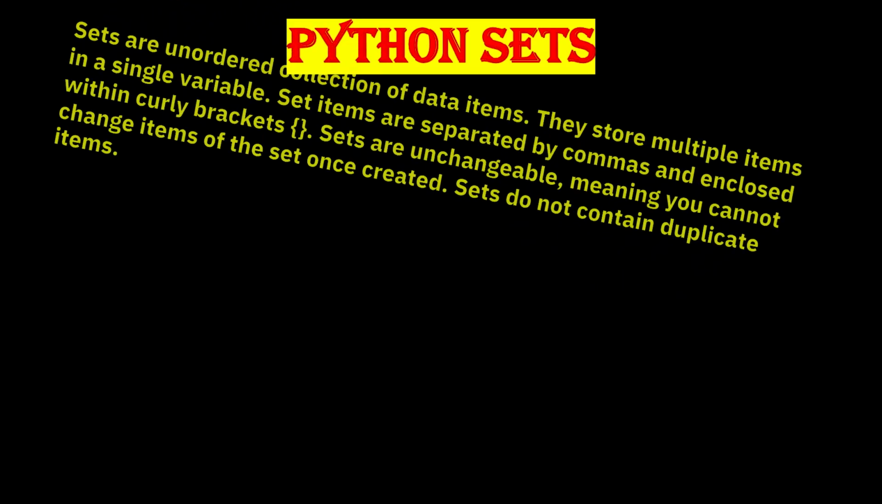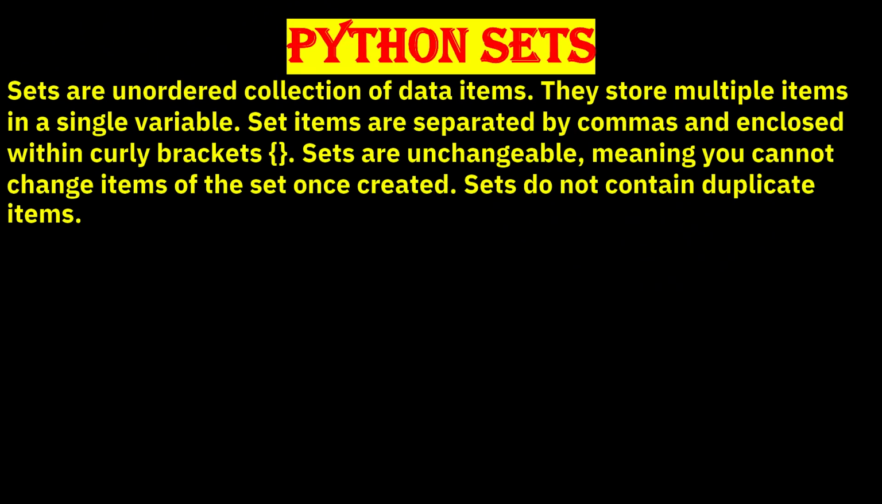Python sets. Sets are an unordered collection of data items. They store multiple items in a single variable. Set items are separated by commas and enclosed within curly brackets. Sets are unchangeable, meaning you cannot change items of the set once created. Sets do not contain duplicate items.